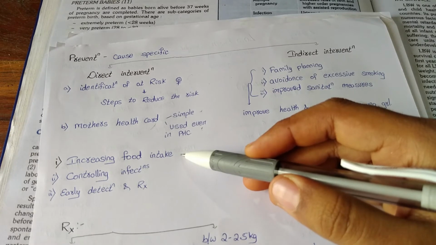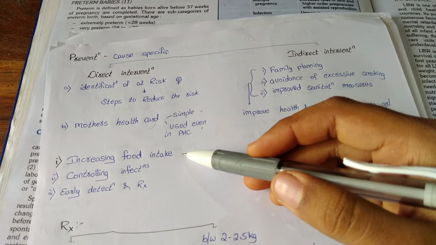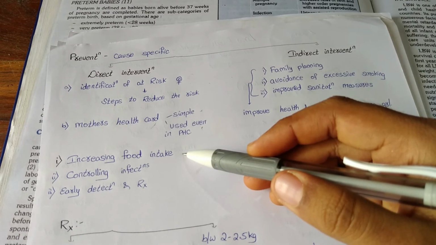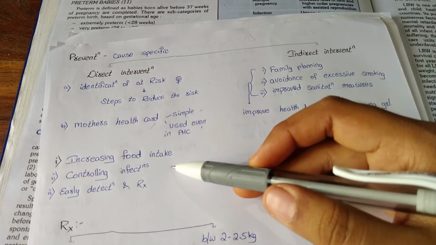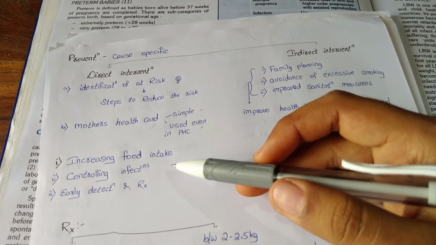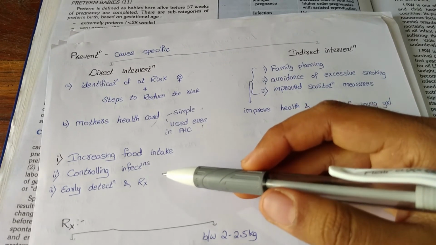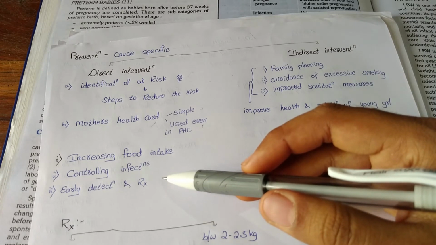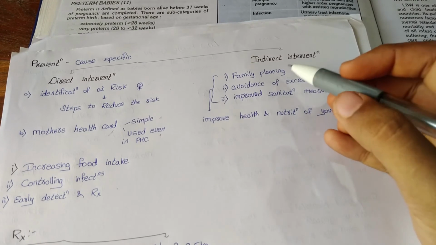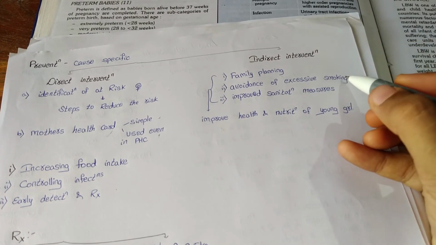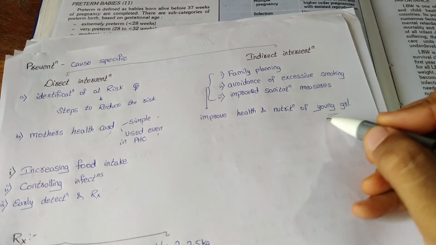Even a small dietary improvement in malnourished pregnant women can significantly improve the birth weight of the infant. And by treating even the anemia, there can be an increase in the birth weight of the offspring. And controlling maternal infections, they are mainly unrecognized, so they should be prevented or diagnosed earlier. And earlier detection and treatment of gestational diseases like hypertension and diabetes. Coming to the indirect interventions, they include family planning, avoidance of excessive smoking, and improved sanitation measures. All these improve the health and nutrition of the young girls.